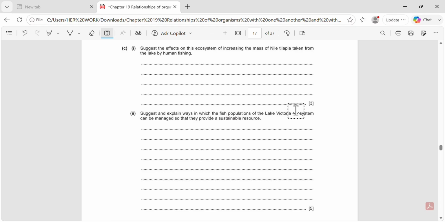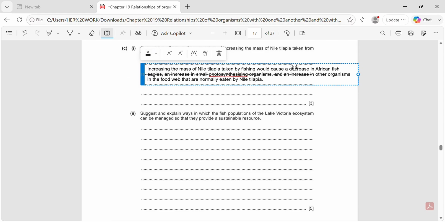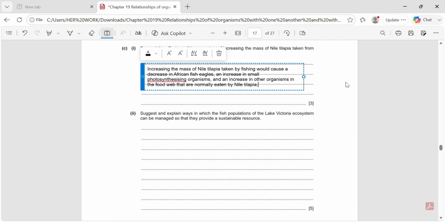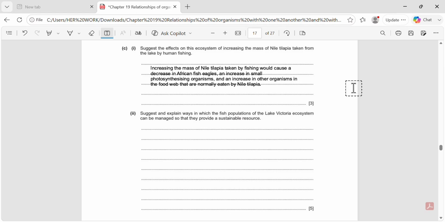If more Nile tilapia are removed from the lake, their population will decrease. Animals that depend on Nile tilapia for food, such as African fish eagles, will have less food available, so their numbers may decrease. At the same time, the small photosynthesizing organisms and other organisms that Nile tilapia normally feed on will experience less predation, so their populations may increase. So the answer we write is, increasing the mass of Nile tilapia taken by fishing would cause a decrease in African fish eagles, an increase in small photosynthesizing organisms, and an increase in other organisms in the food web that are normally eaten by Nile tilapia.